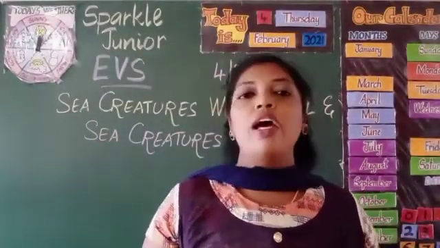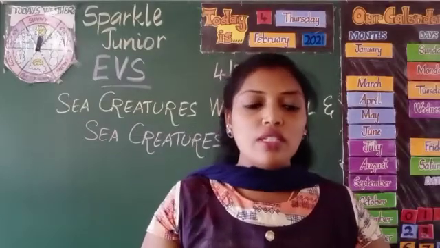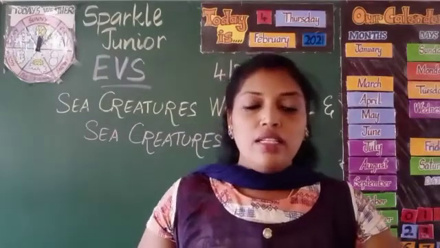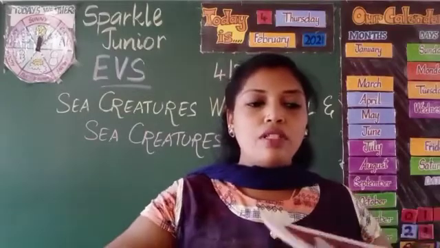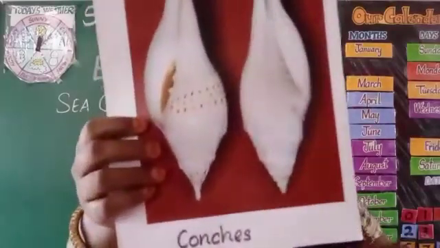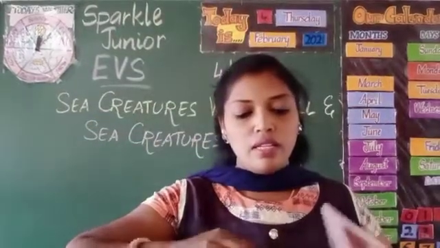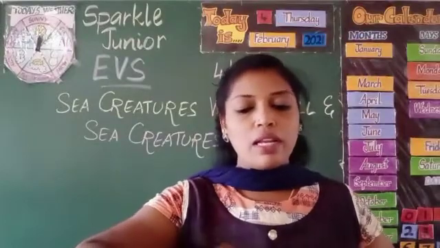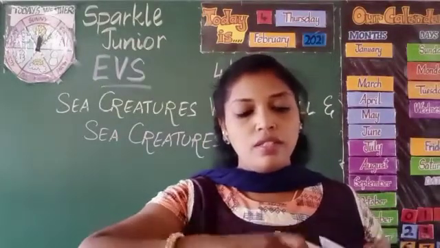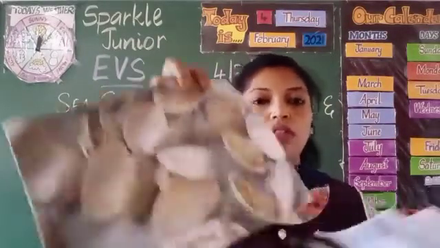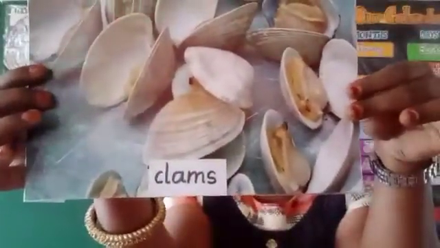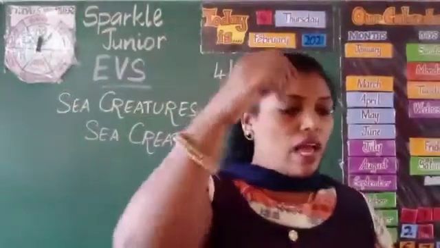And next we had learnt about conches and clams. These are different kinds of conches, and these are the clams. These are the sea creatures with shells.